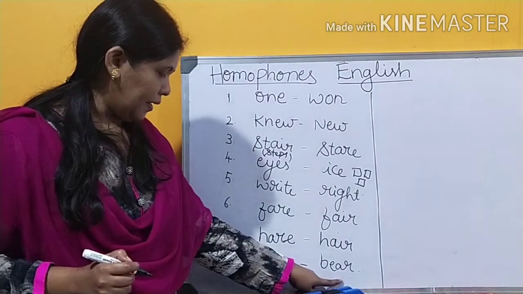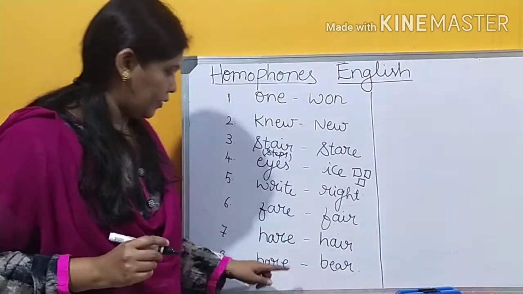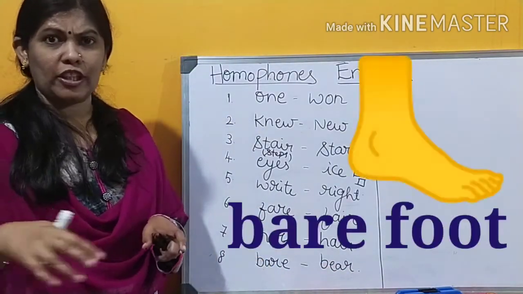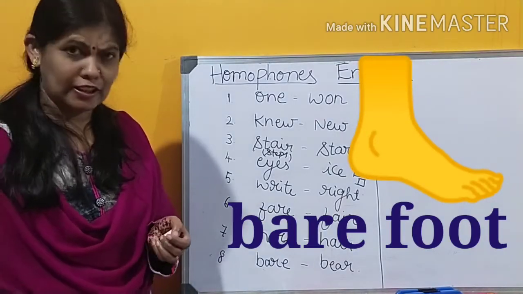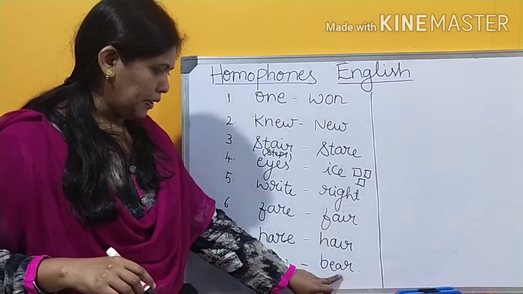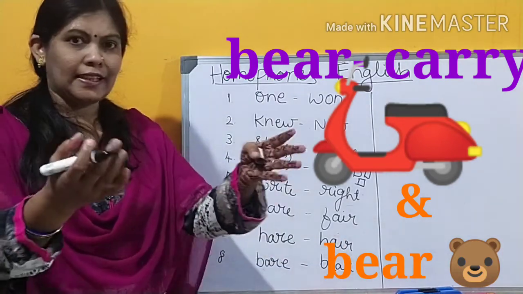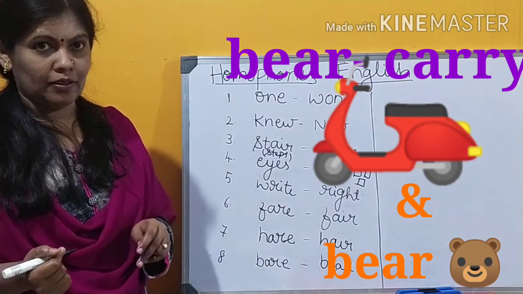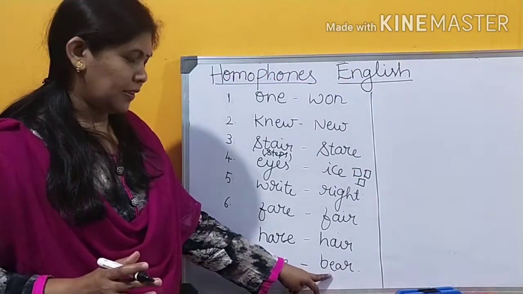Bare and bear. This bare means not wearing anything. Ritu is walking barefoot. Means she is not wearing her slippers and she is walking barefoot only. This bear means to carry. That motorbike can bear only 2 people. And we can give another word also, support, bear.